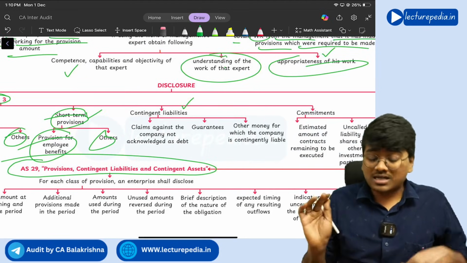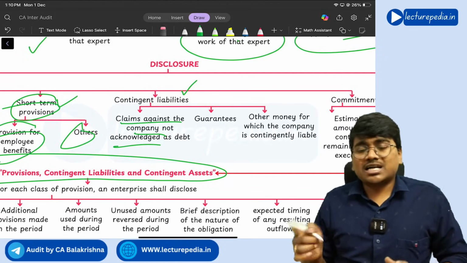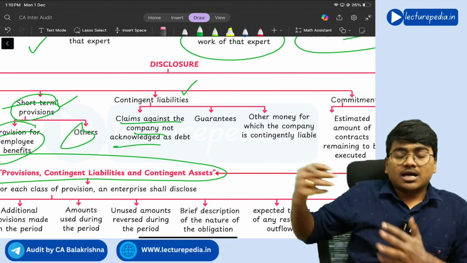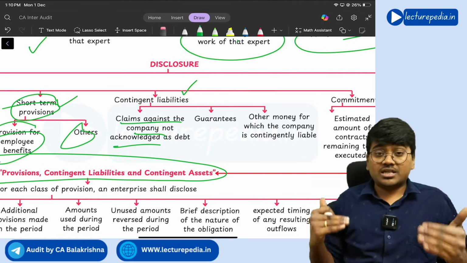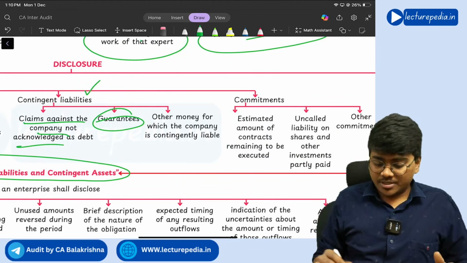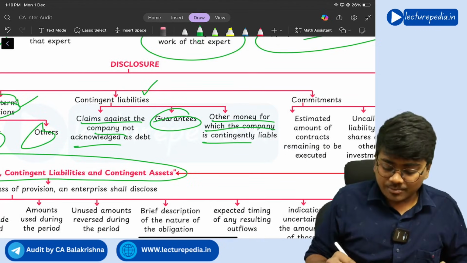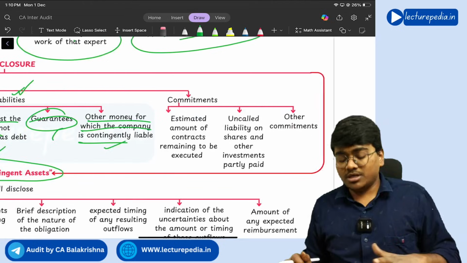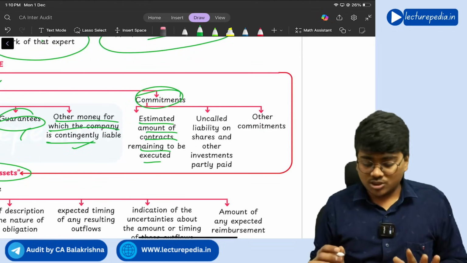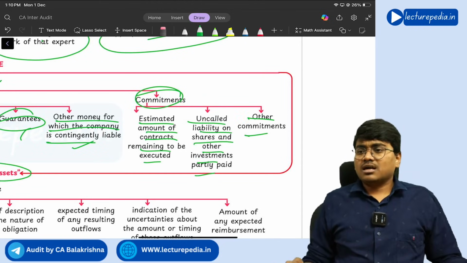Next, with respect to contingent liabilities as per Schedule 3, claims against the company not acknowledged as debt. So someone is claiming that the company has to pay a certain amount to them, but the company is not recognizing it as a debt. That is a contingent liability. Next, guarantees, any guarantees given by the company, and other money for which the company is contingently liable. So these three the company needs to disclose under contingent liability. And commitments: estimated amount of contract remaining to be executed, uncalled liability on shares and other investments partly paid, and other commitments.